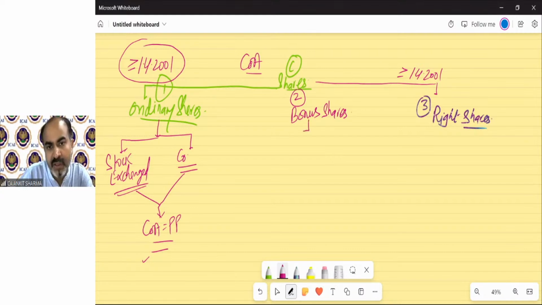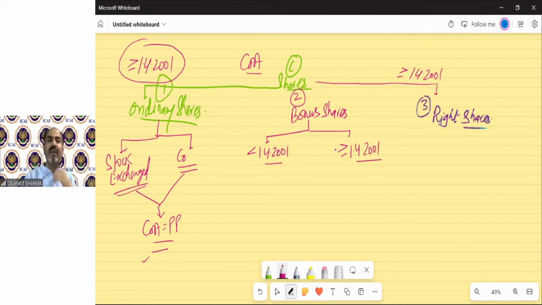Next is bonus shares. If you got these bonus shares before 1/4/2001, we have a separate provision. And if on or after 1/4/2001, we have a separate provision. Technically, what is bonus shares? If any shares have been received by you for free, that is called bonus shares. In both cases, whether received before or after 1/4/2001, they were received without paying anything.